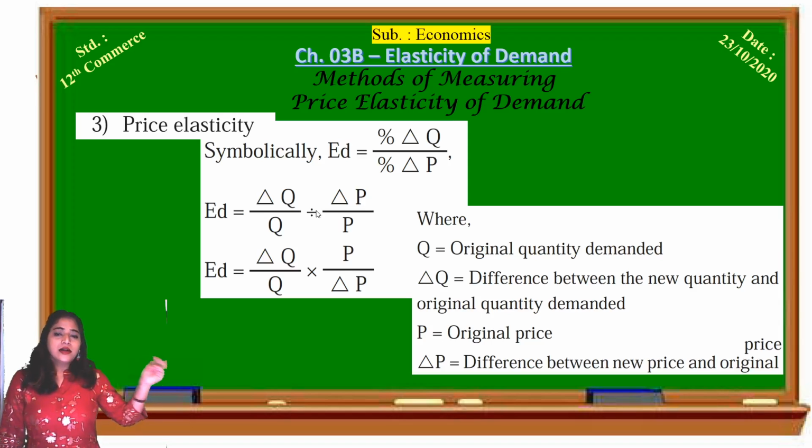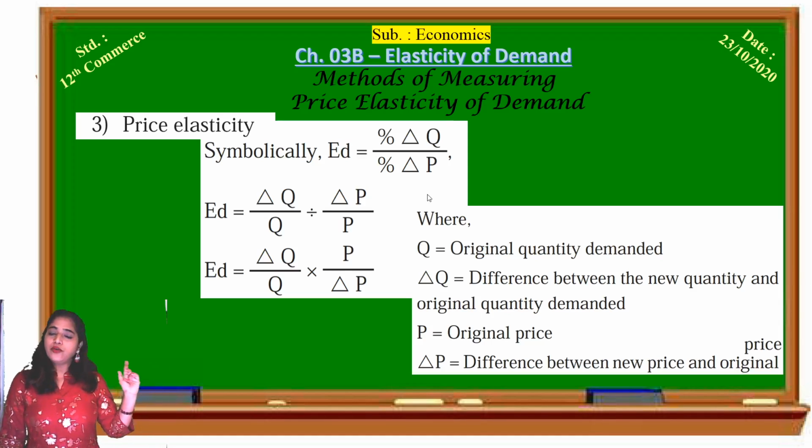Then the denominator, that is percentage change in price, is shown with a triangle. That is delta. Delta P means change in price. Change in price upon price is equal to percentage change in price.